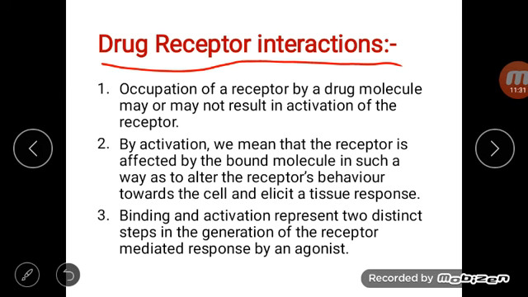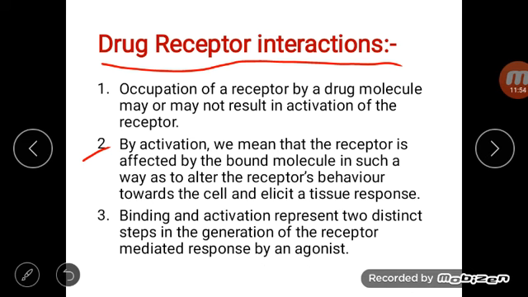For showing action, the drug must activate the receptor. By activation we mean that the receptor is affected by the bound molecule in such a way as to alter the receptor's behavior towards the cell and elicit a tissue response.